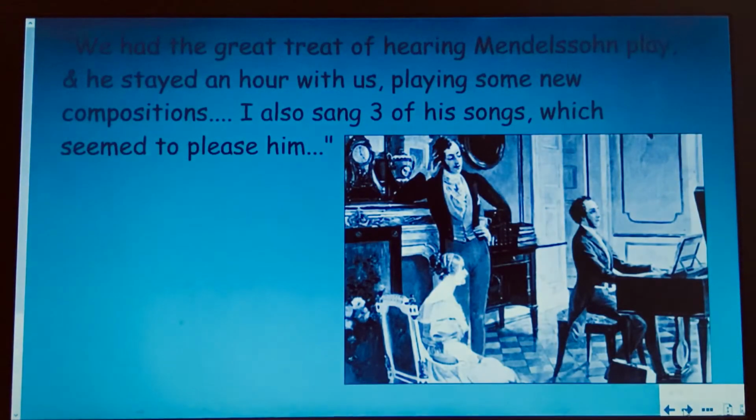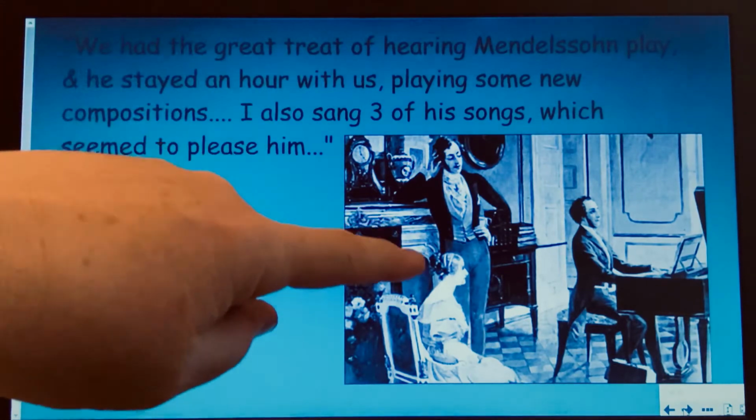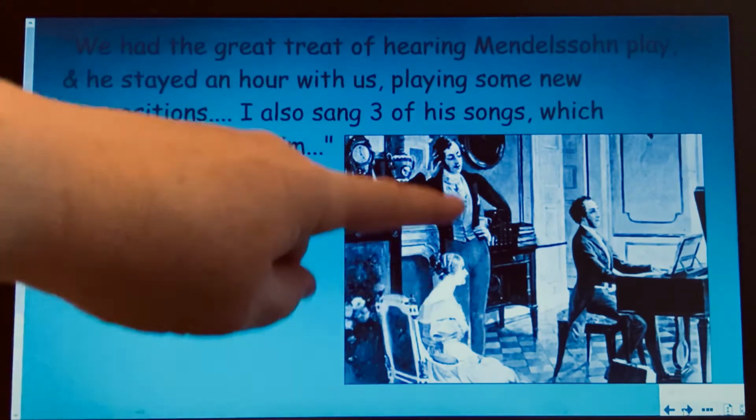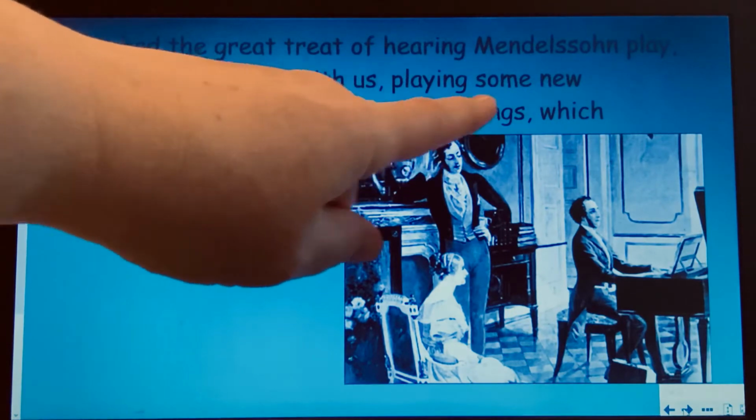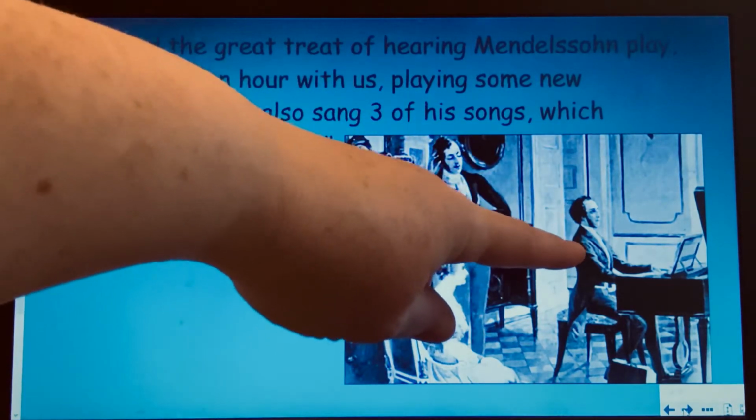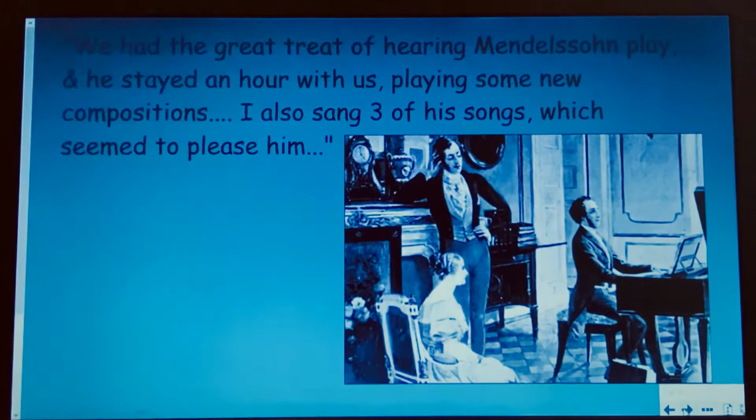And as I mentioned about the diary, she wrote things down in her diary. So we know that she enjoyed singing and listening to music. And she wrote in her diary, "We had the great treat of hearing Mendelssohn play, and he stayed an hour with us playing some new compositions. I also sang 3 of his songs, which seemed to please him." And here we've got a sketch of Queen Victoria with her husband Albert, and they're listening to Mendelssohn, who was a famous composer.